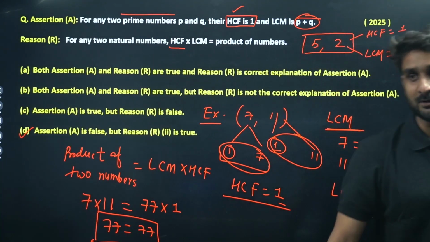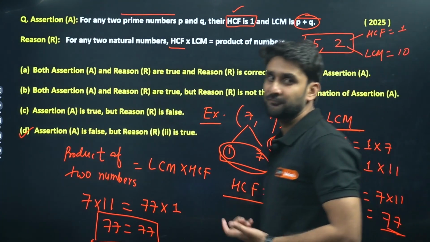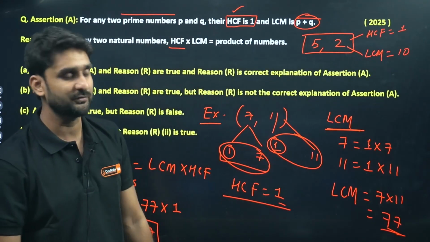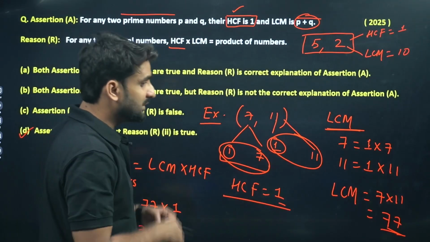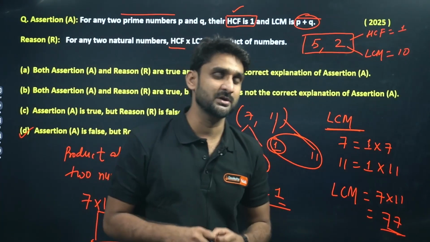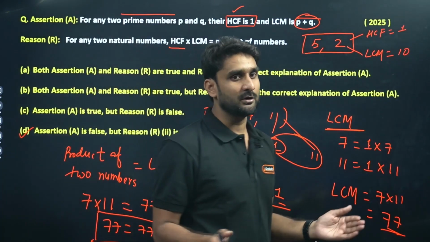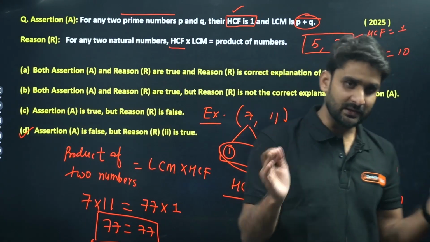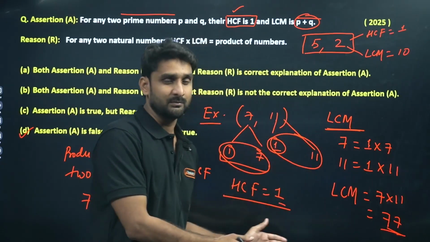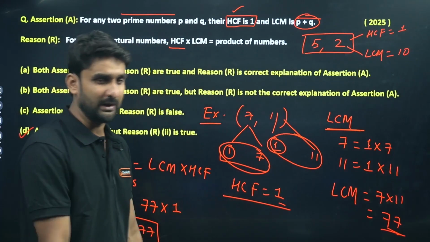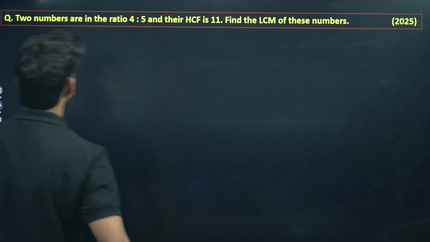What you can understand from this question is that for any two prime numbers, the HCF will always be 1, and the LCM will be the product of the numbers that we are taking, right? Okay, come to the next question here.